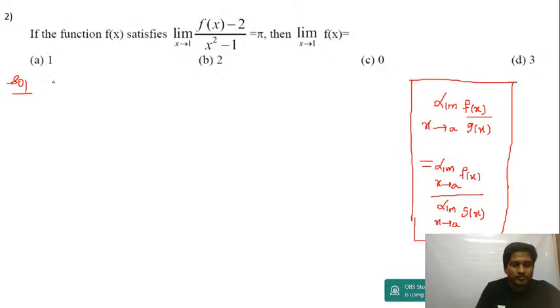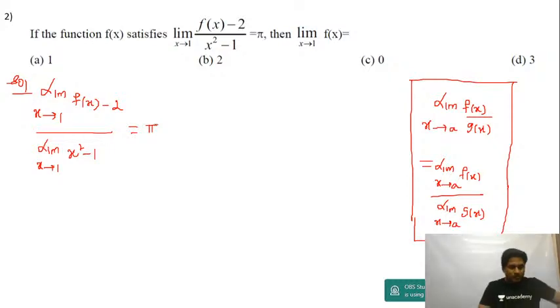Now this will be equal to limit x tending to 1 of the numerator, that is f of x minus 2, upon limit of the denominator. Limit of the denominator will be limit x tending to 1 of x square minus 1, equal to pi.